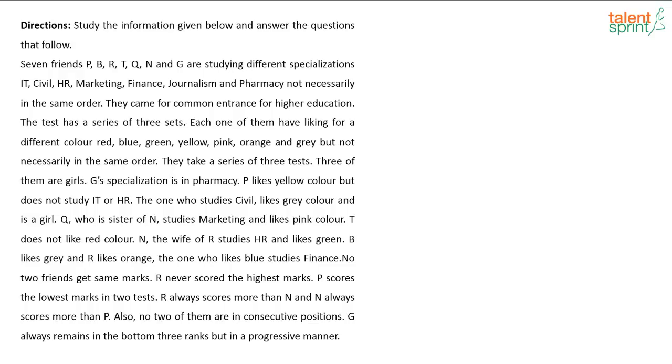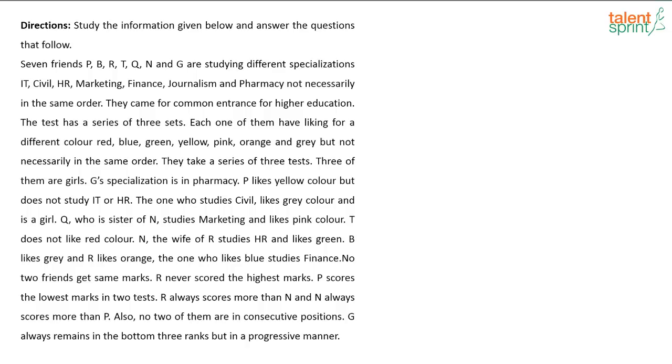So let's get started. So I hope I have taken the next screen. I hope all of you can see the screen. So what is given here? 7 friends P, B, R, T, Q, N and G are studying in 7 different specializations: IT, civil, HR, marketing, finance, journalism, and pharmacy, not necessarily in the same order. They came for common entrance for higher education. The test has a series of 3 sets. Each one of them has a liking for a different color as given below. Okay, they take a series of 3 tests.